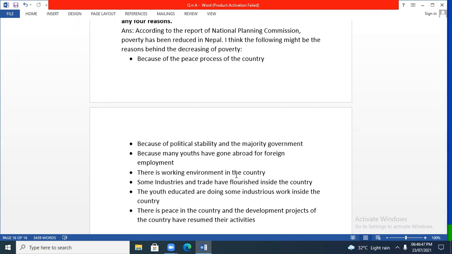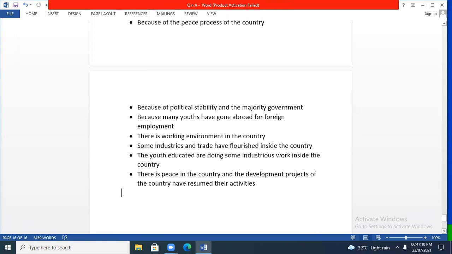The youth educated are doing some industrious work inside the country. There is peace in the country, and the development projects of the country have resumed their activities. Because of these reasons, poverty in Nepal has decreased.